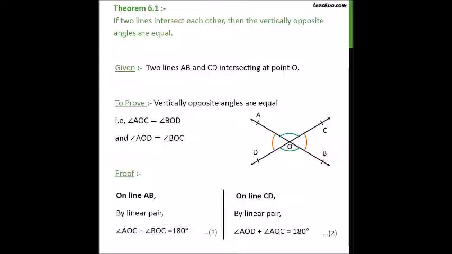On line AB, angle AOC plus angle BOC is equal to 180 degrees, which is a linear pair. On line CD, angle AOC plus angle AOD is equal to 180 degrees, which is also a linear pair.